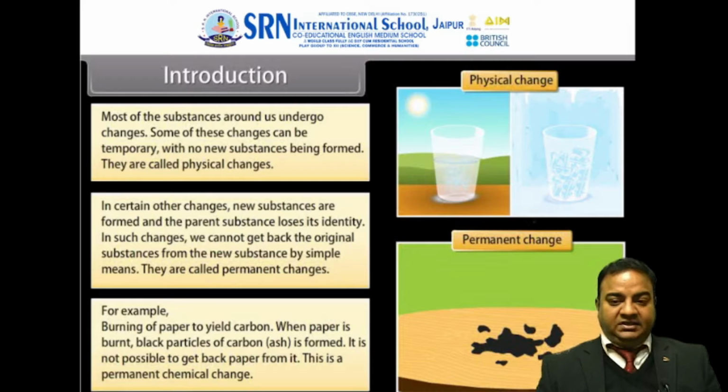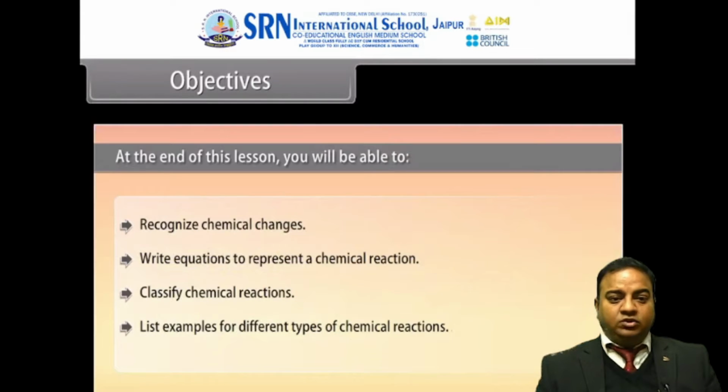As you can see in the slide, burning of paper is considered to be a permanent change because a new substance is being formed over here. Let us now think about what topics we are going to learn in this chapter. We are going to recognize chemical changes, write equations to represent a chemical reaction, classify chemical reactions, and list some examples for different types of chemical reactions.